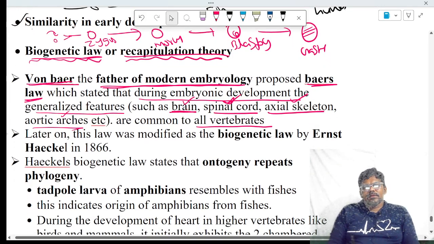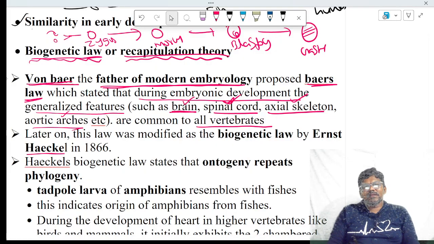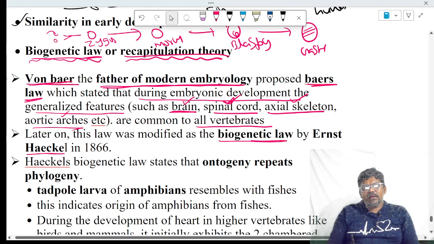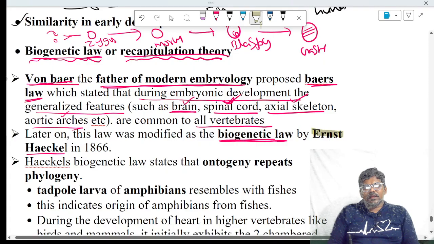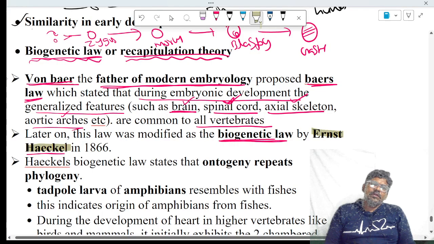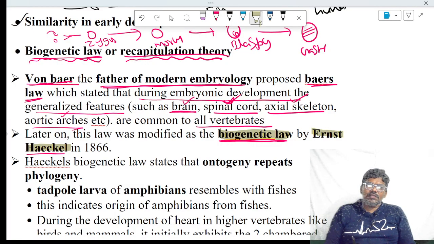Later, there is another scientist, Haeckel. He modified Von Baer's law into the biogenetic law. The biogenetic law is proposed by Ernst Haeckel. Ernst Haeckel also gave the embryological evidence of evolution. He modified Baer's law into the biogenetic law. What is the biogenetic law? Haeckel's biogenetic law explained that